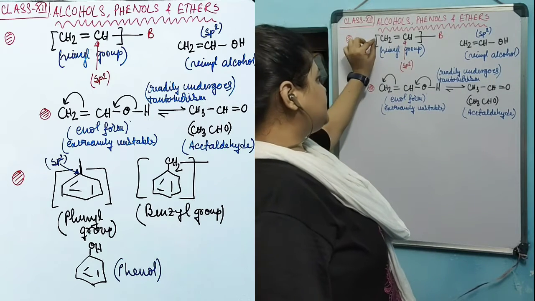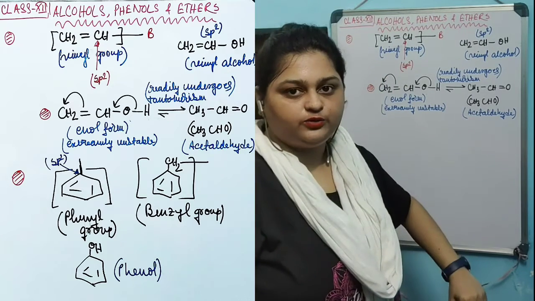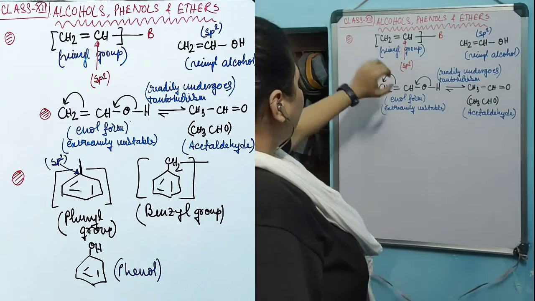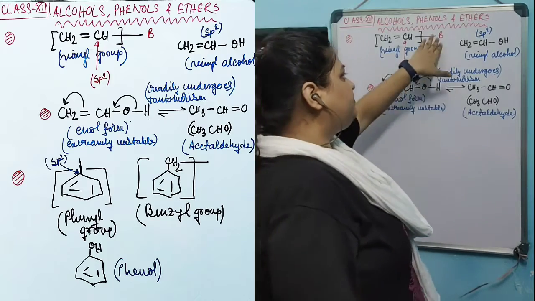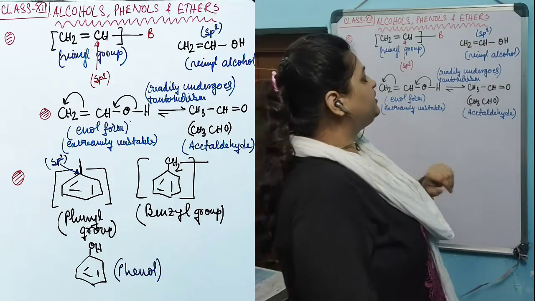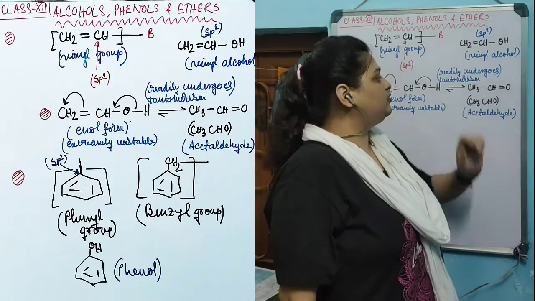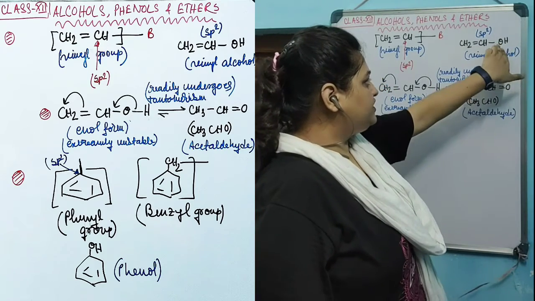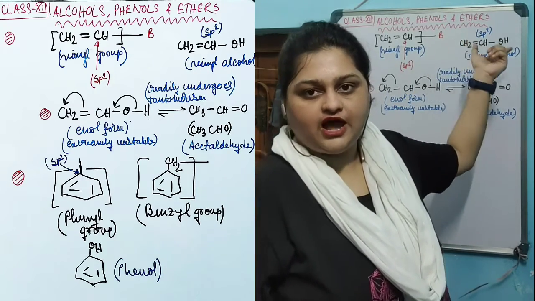In the vinyl group, CH2 double bond CH, any functional group that will be attached in this group will be placed in this place, and the compound will become the vinyl compound of that particular functional group. Like in this example where I have placed OH group in the place of the functional group, and the structure of the compound has become CH2 double bond CH OH. Now this OH is directly attached with this sp2 carbon. This alcohol is known as vinyl alcohol.